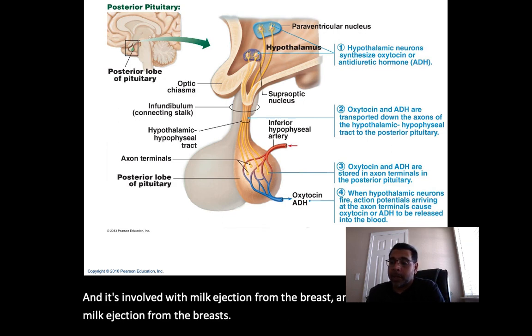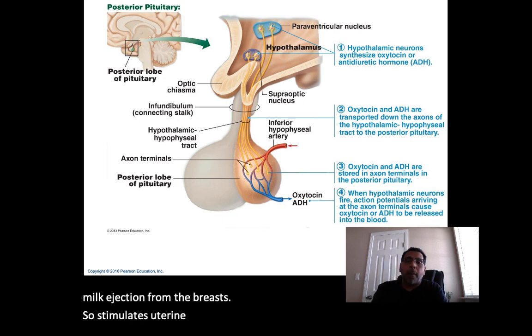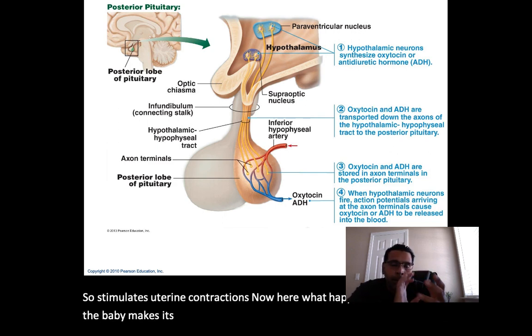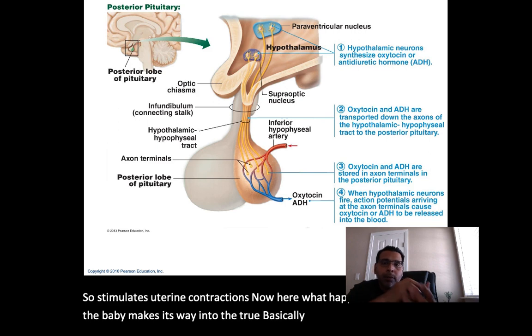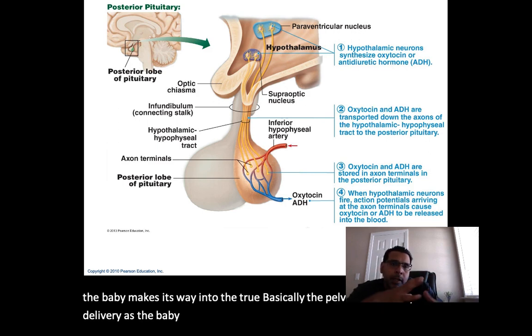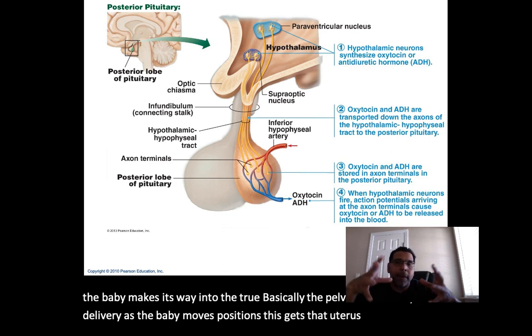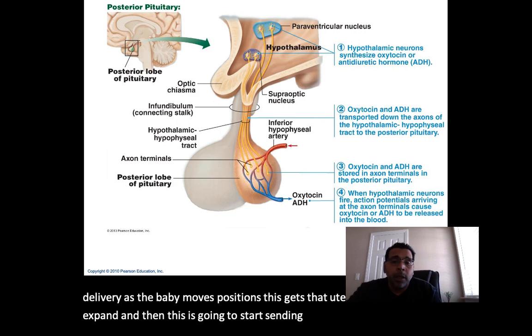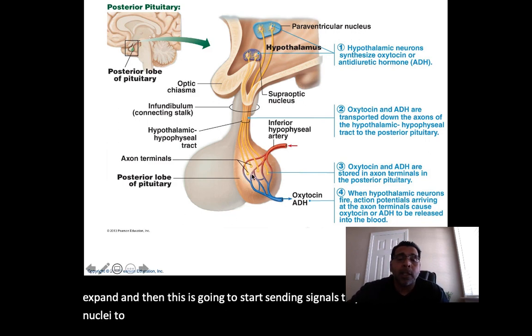So it stimulates uterine contractions. Here what happens is, when the baby makes its way into the pelvis and is ready for delivery, as the baby moves positions, this gets that uterus to start to expand, and this is going to start sending signals to these nuclei to release oxytocin.